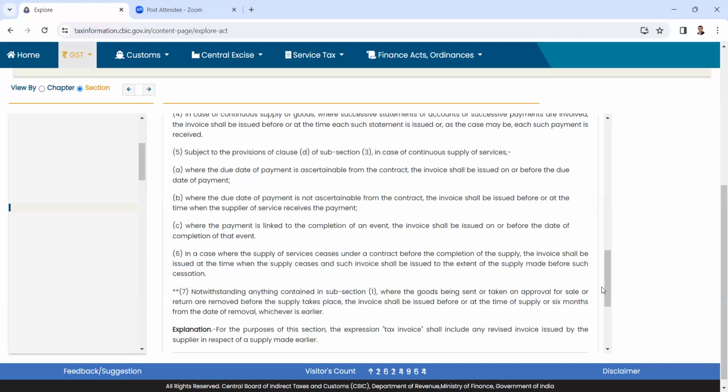I think, yeah, that is pretty much about it from my side for sections 12, 13 and 14 with respect to time of supply. I'm sure there will be questions, and there are certain questions I also have, which I want to put forth in the forum for discussion. Yes.